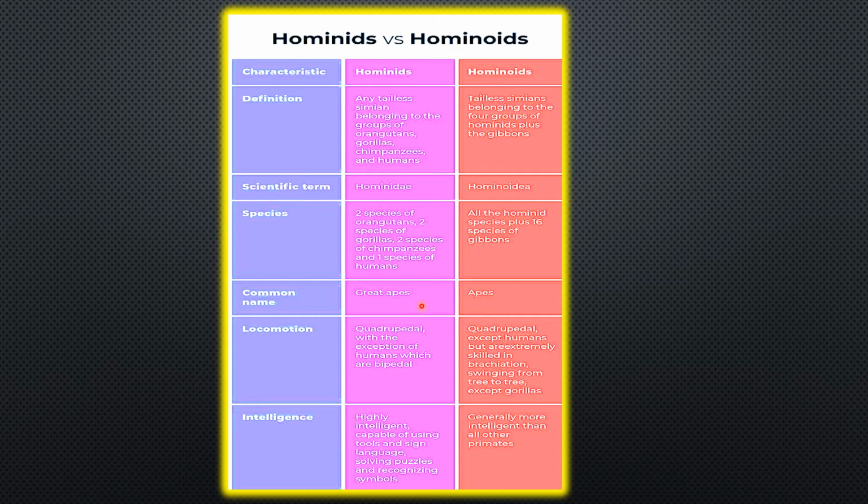And as they are called the great apes, it means they are generally larger than other apes. But hominids are distinct from other apes not only for their size but also for their high intelligence, even when excluding humans from this group. Many researchers have shown that orangutans, gorillas and chimpanzees are capable of using tools, recognizing symbols, using sign languages and solving puzzles.